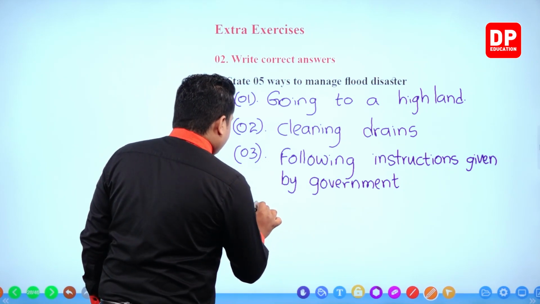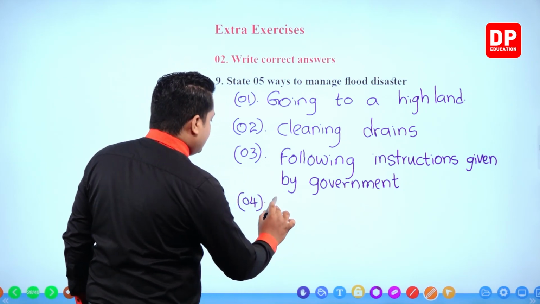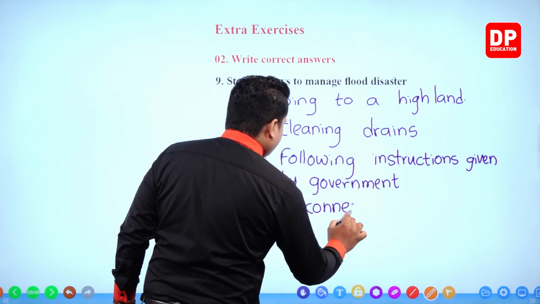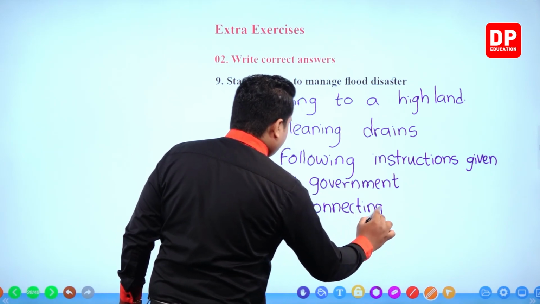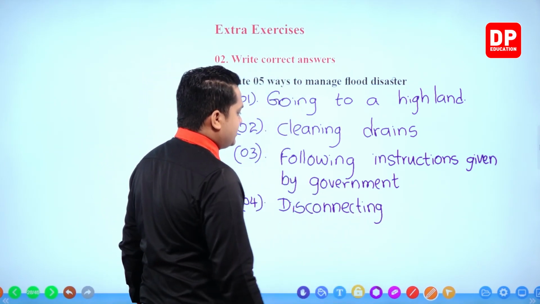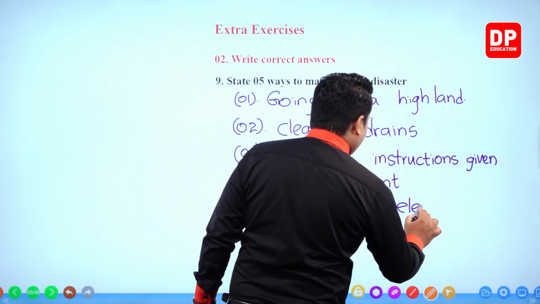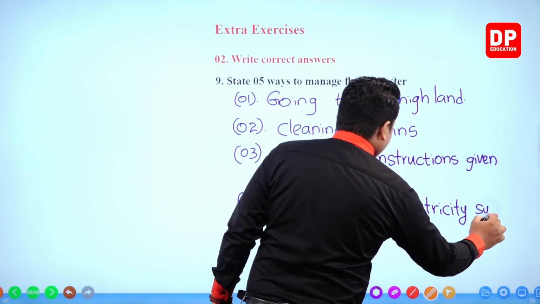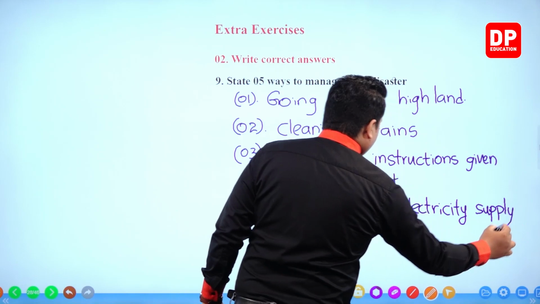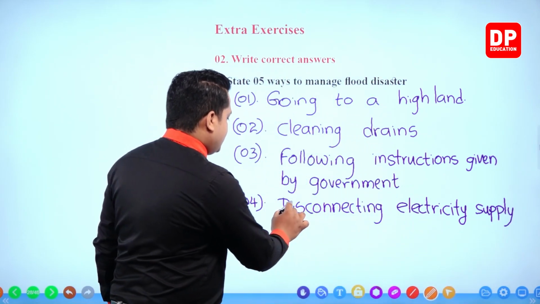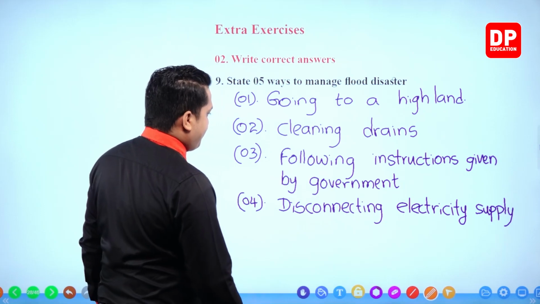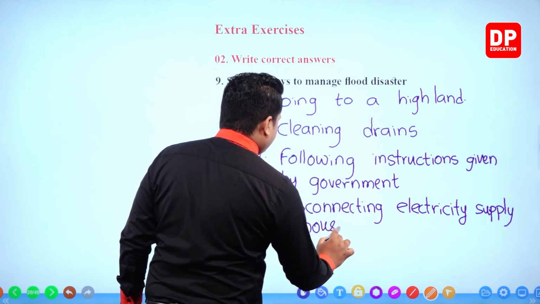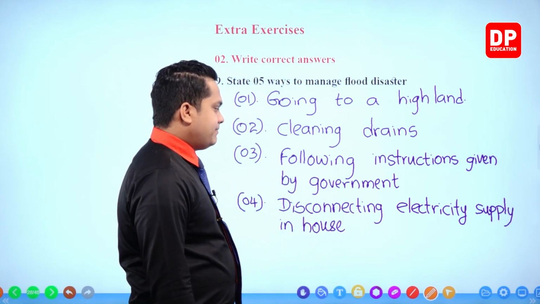Next one. Disconnecting electricity supply in house.